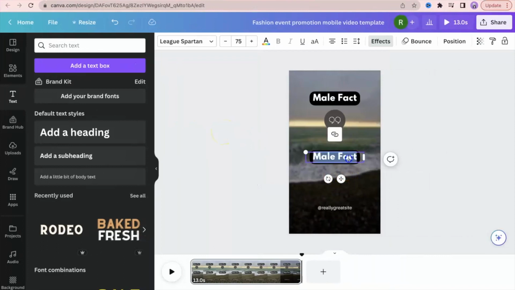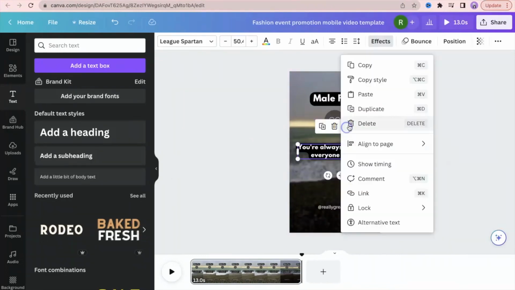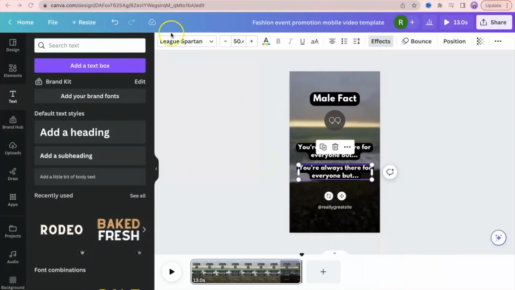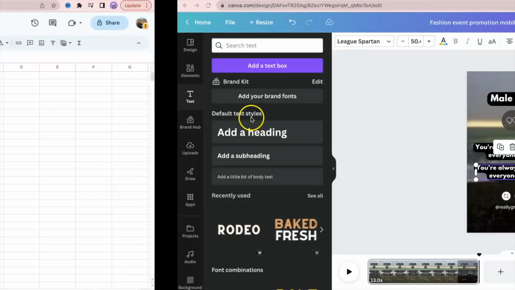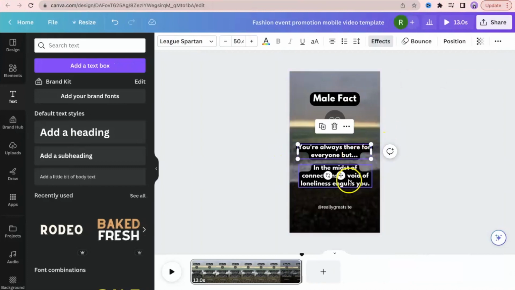Now that we've resized it, we're going to want to duplicate this and drag it down just a little bit. What you want to do is copy the second part of the quote and paste it in there. Now we need to change the timing for each box.